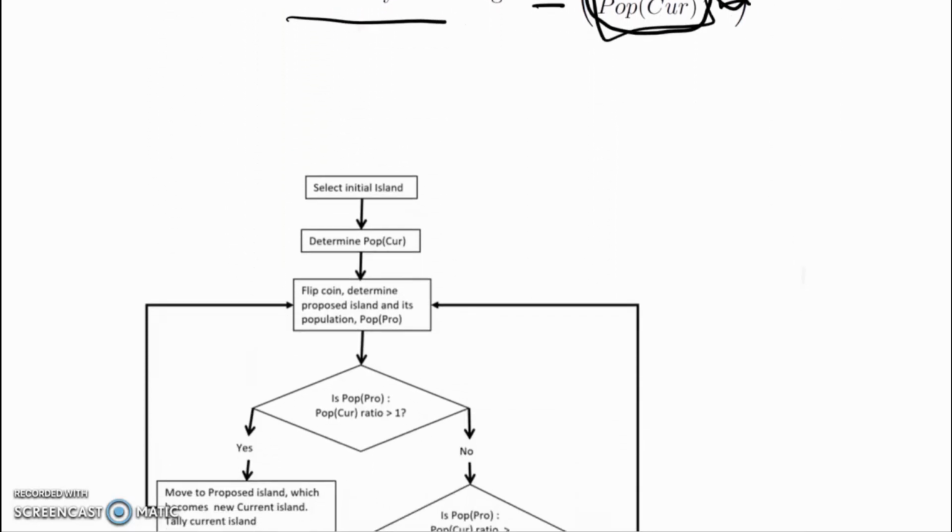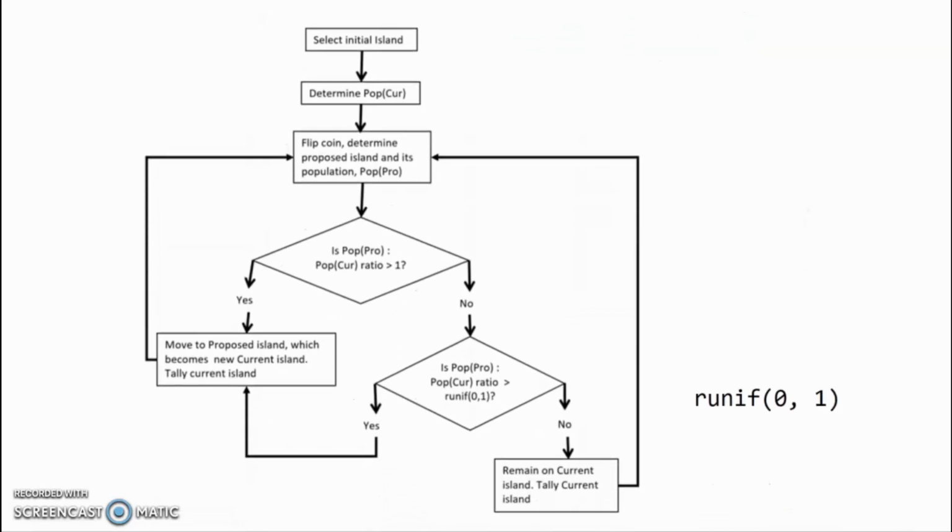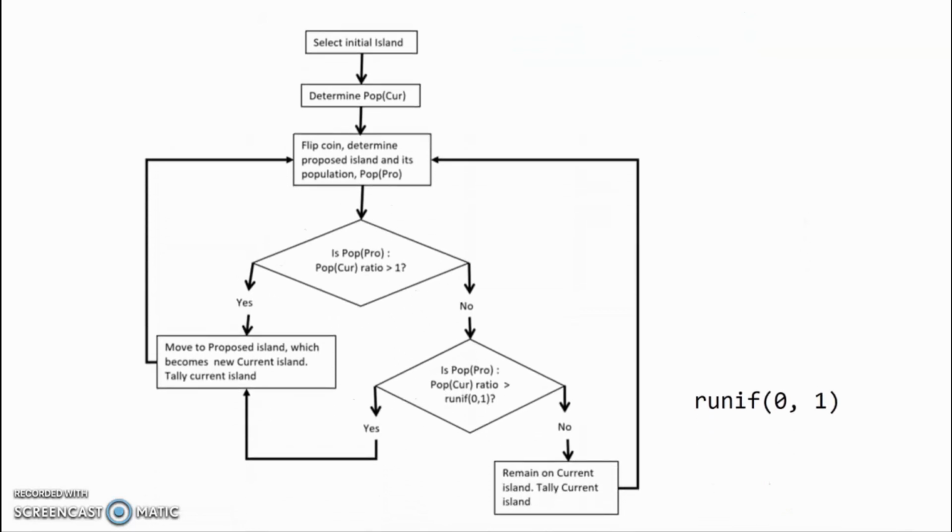This is a flow chart that shows all of this. The first step is initialization: select the initial island, determine its population, then figure out what the proposed island is going to be and get its population. Compare the ratio of the proposed to the current. If the proposed island has a larger population than the current island, then the politician moves to the proposed island.